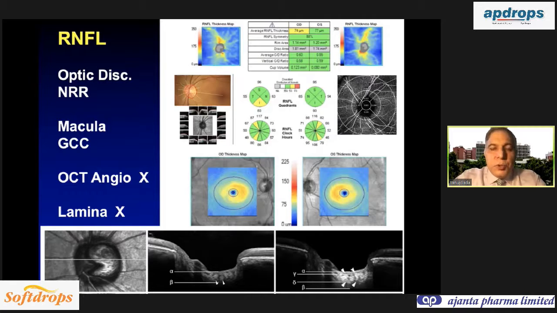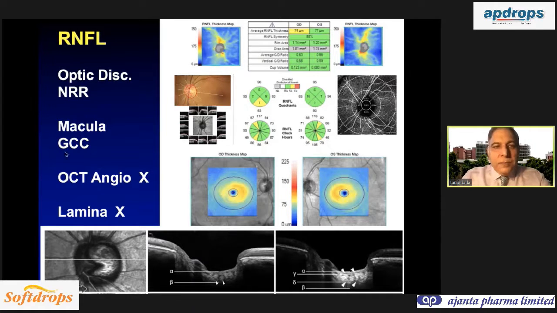So I would suggest you should become an expert in the retinal nerve fiber layer evaluation on the OCT. If there is a confusion, you should also know how to interpret the ganglion cell complex, because sometimes the earliest changes occur in the ganglion cell complex and you don't have RNFL damage. And many times you have RNFL damage and don't have ganglion cell complex damage. And of course, you will have defects in the neuroretinal rim.